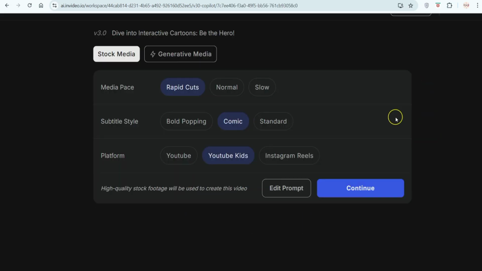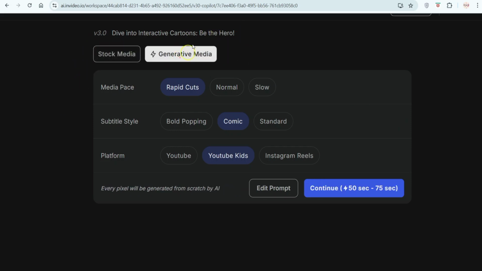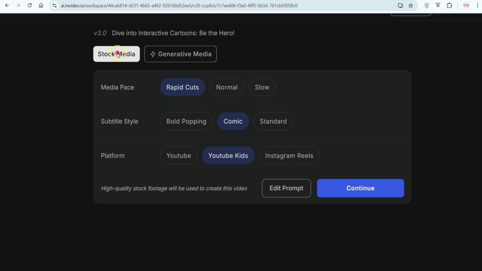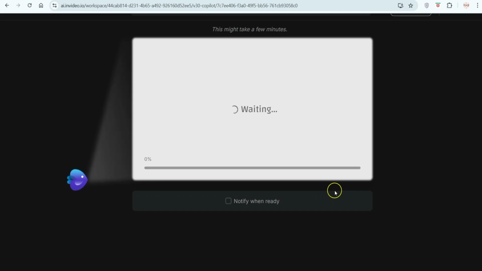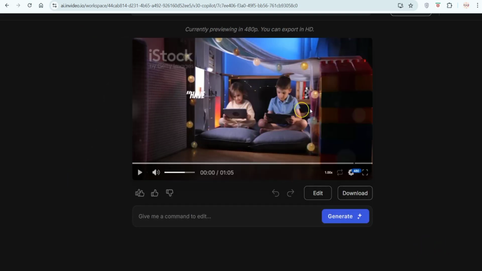Now here you can see we have two options. The first is stock media and the other is generative media. If you're using the free plan, then go with stock media and here choose these options and then click on continue. And with that, within a few minutes, this AI will generate your video. Now this is the video and you can play it to see how it works.